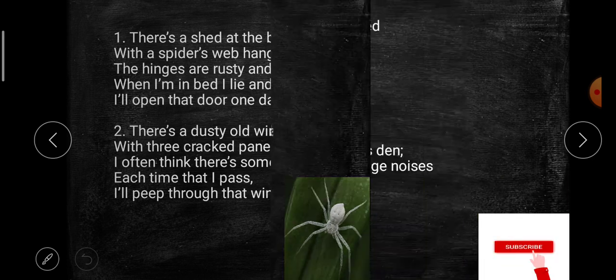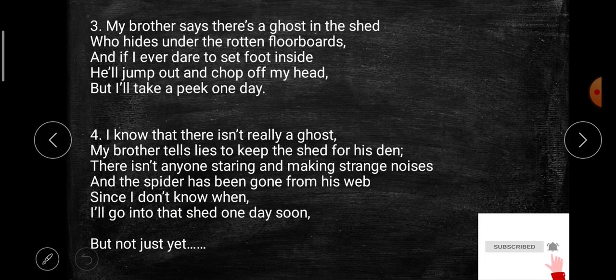Now the third stanza. First word is shed. We'll label it with letter A. Next word is floorboards. New sound, so we'll take the next letter, that is B. Next is inside. It is also a new sound, so we'll label it with the next letter, that is C. Next is head. Head and shed end with the same sound, so we'll repeat the letter A. Next word is day. It is a new sound, so we'll take the next letter, that is D.